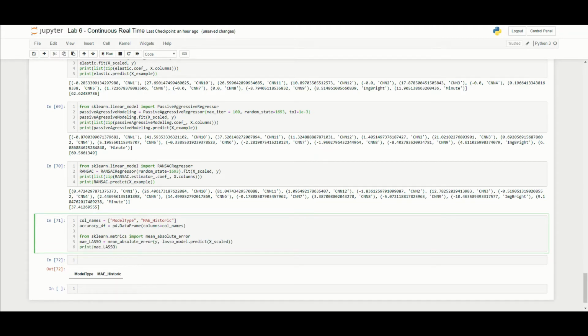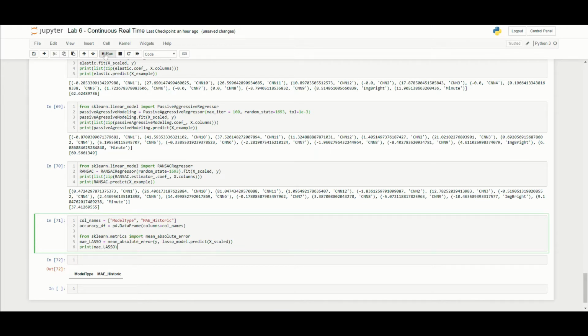All right, so what we're doing here is we are taking our metrics. So there's, again, many different accuracy metrics. We're choosing the mean absolute error, and we're going to calculate just for lasso the mean absolute error, comparing the true y, so this is the true number of people, to what our model predicted. Now, this is strictly internal accuracy, right? So we will engage with external accuracy programmatically later on in the course, but for now, we are just judging these based on the internal accuracy.